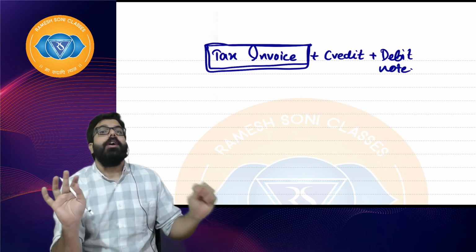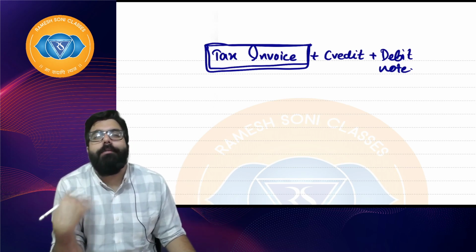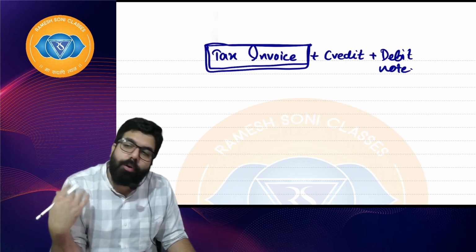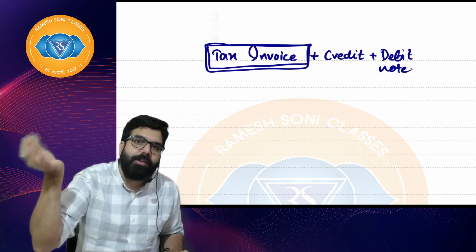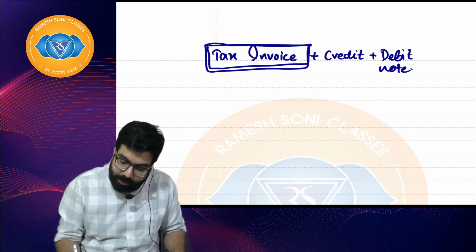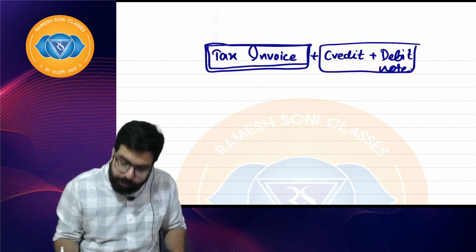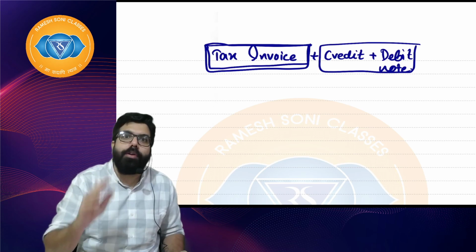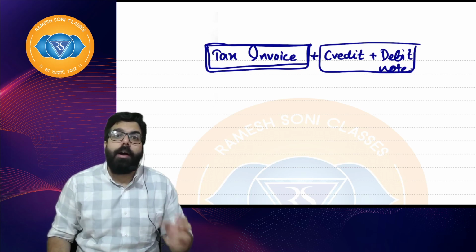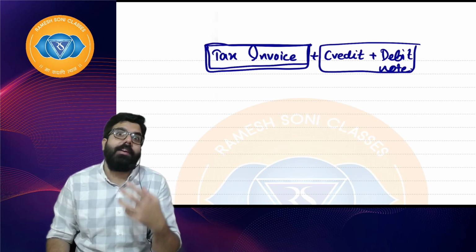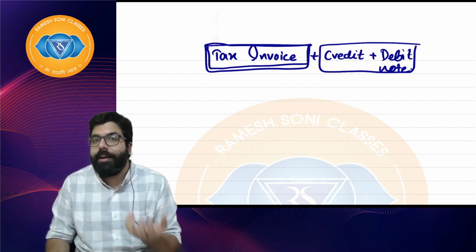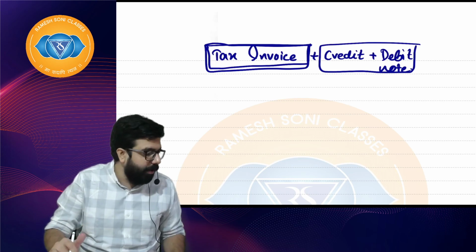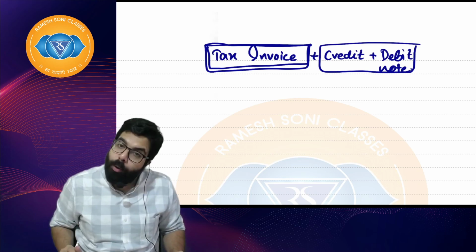In the tax invoice chapter, you will learn when you should issue an invoice, in case of a supplier of goods and when you are a supplier of service. The next step is, supposing goods came back, etc. You would already know there is something called a credit note and debit note. In GST also, when are you going to issue a debit note and when a credit note has been dealt with in this chapter.